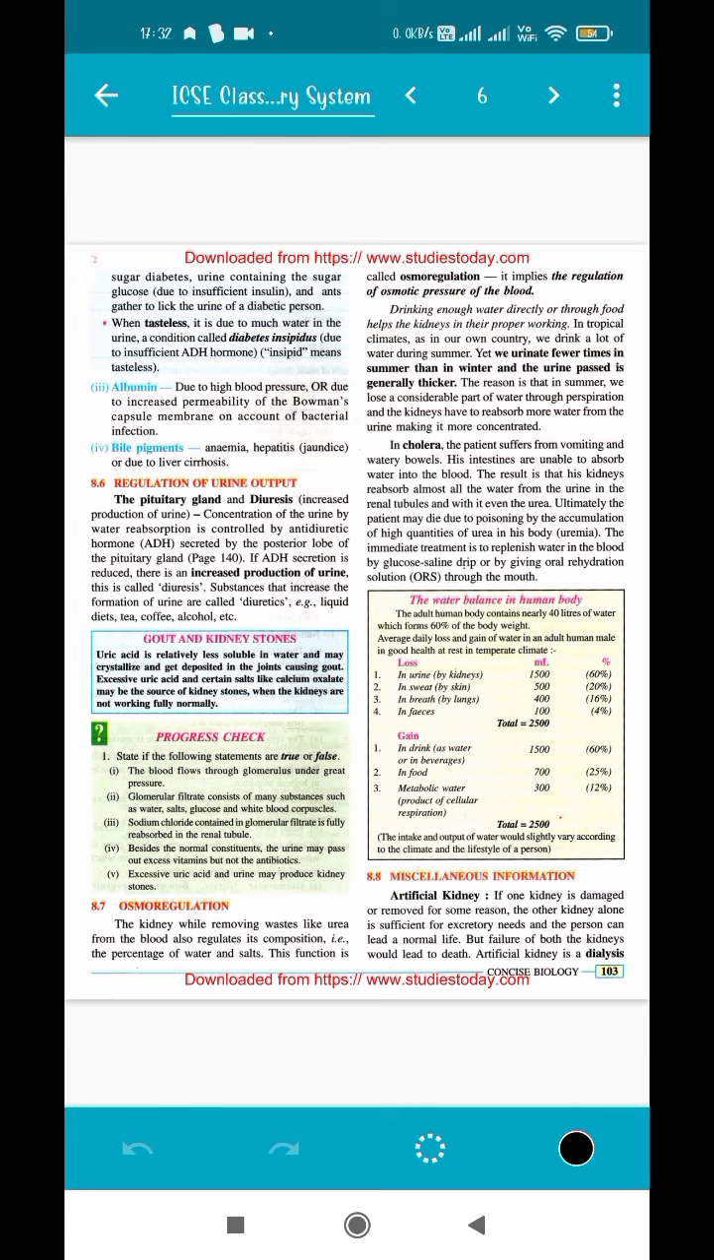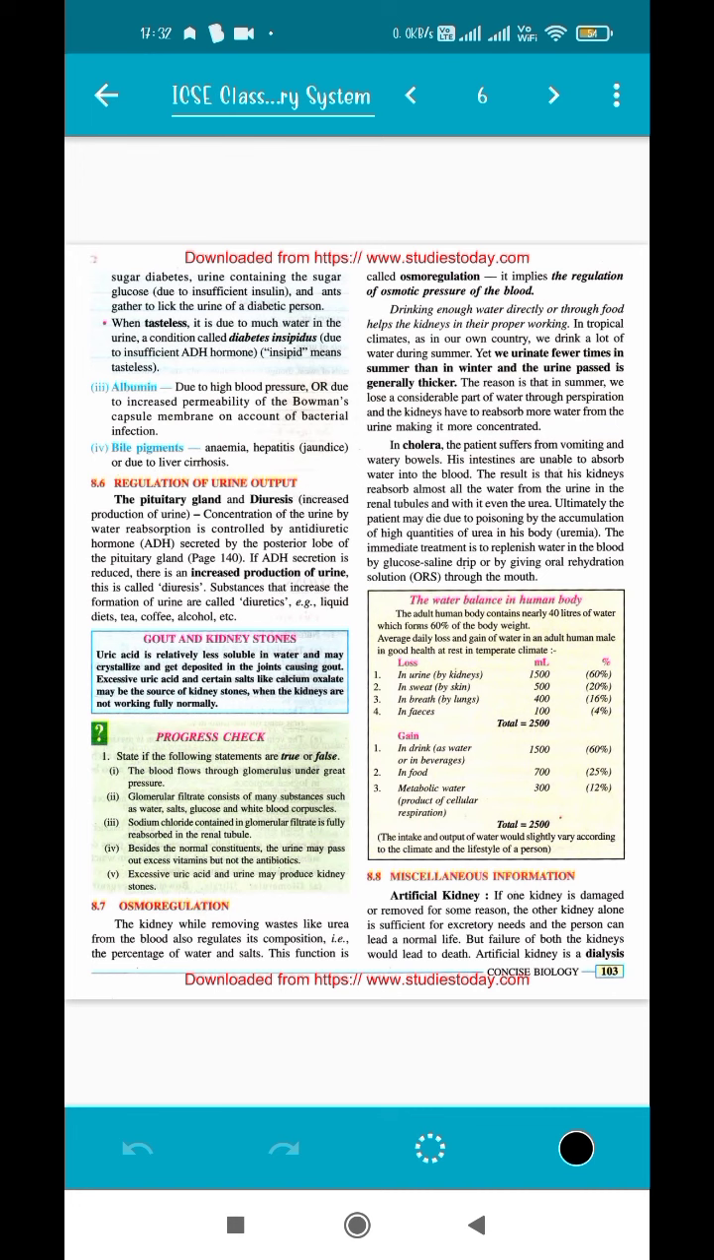Now if the person's urine is tasteless, that means there is excessive water. Actually, it is very awkward to talk about the taste of urine, but it is slightly saltish. But if it is completely tasteless, that means the person is suffering from diabetes insipidus. This also you will learn in the endocrine system. There are two types of diabetes basically.